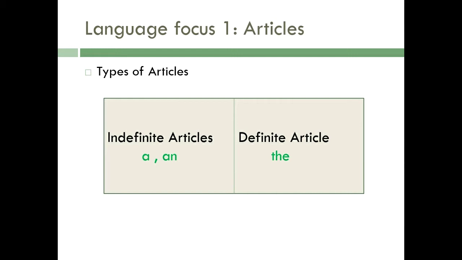First we will discuss the indefinite article. There are two indefinite articles, that is a and an, and the definite article is the.